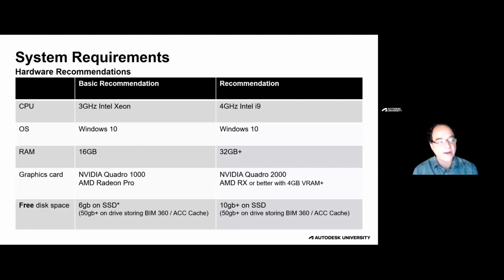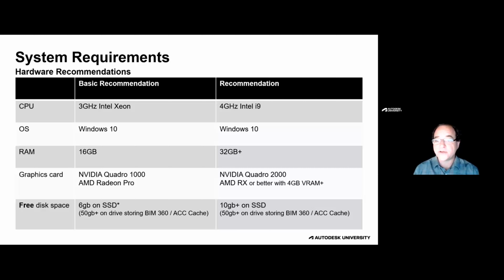Now, in later versions of Desktop Connector, I believe it was the 15.6 release, gave us the ability to relocate where Autodesk Docs stores our cache.